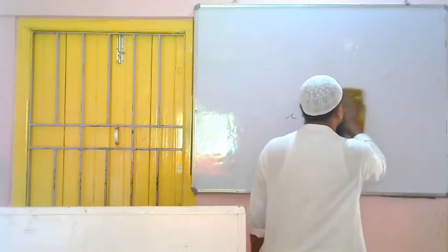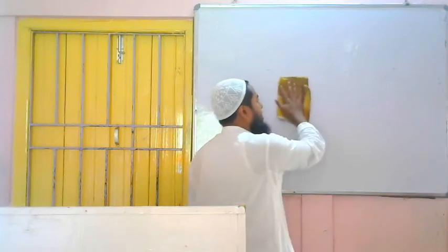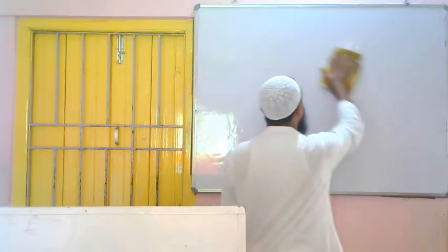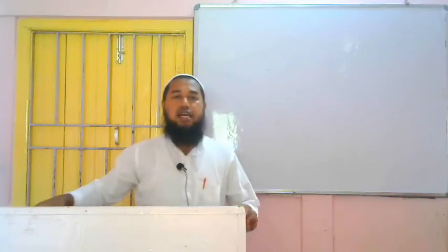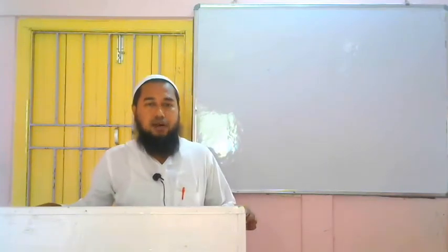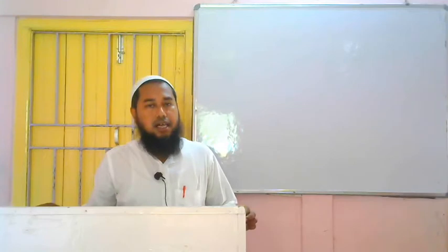Next tense is what? Present perfect tense. How have we understood a sentence as present perfect tense? We will get have or has in the sentence and third form of the verb. Have or has and third form of the verb, if we get in a sentence, then we have to understand this is what? Present perfect tense.